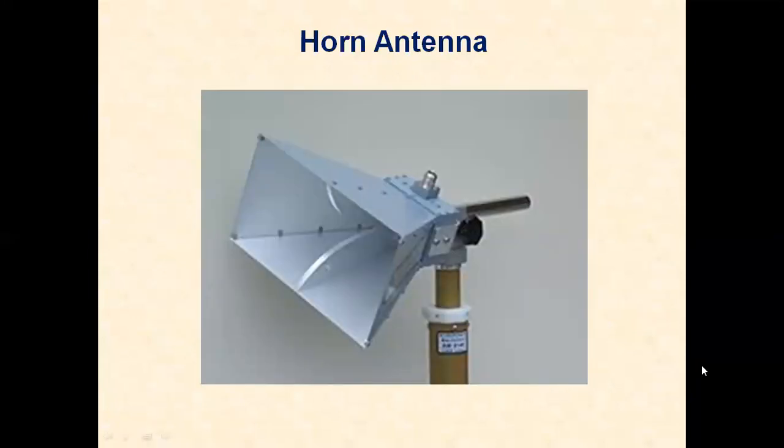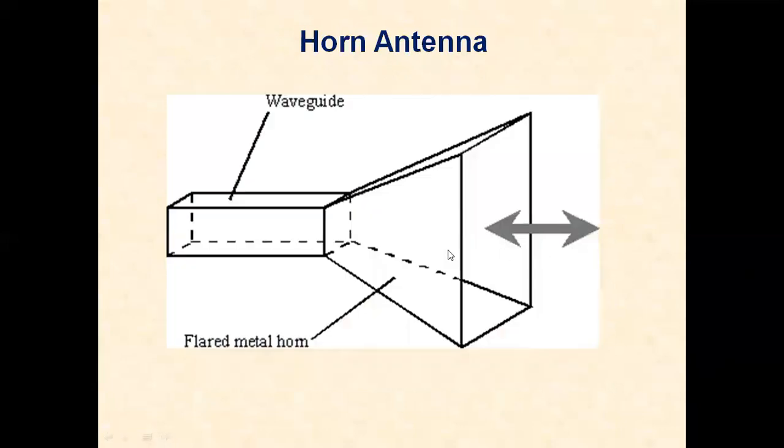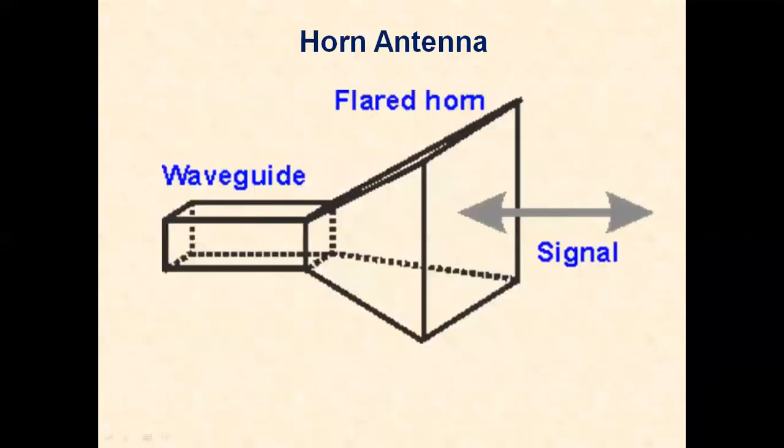This is the basic structure of the horn antenna, which we can place at the focus point of the parabolic reflector. This waveguide flared at the open end will be acting like the horn antenna. When we apply a signal at this waveguide, through the flared horn, the signal propagates toward the reflector.